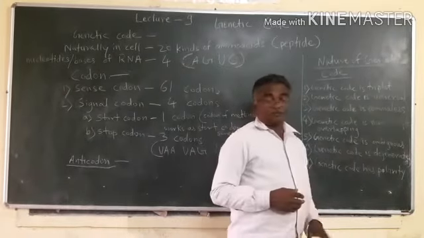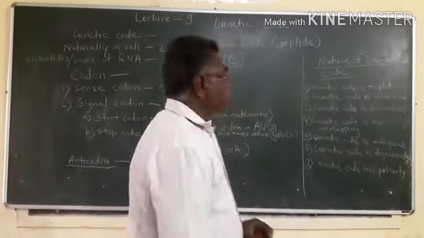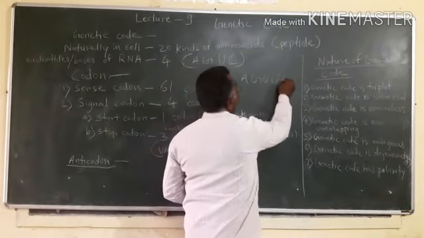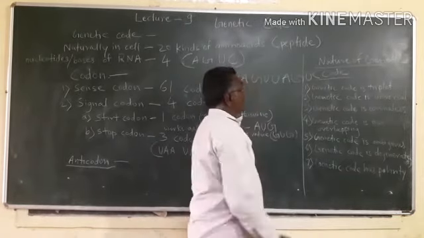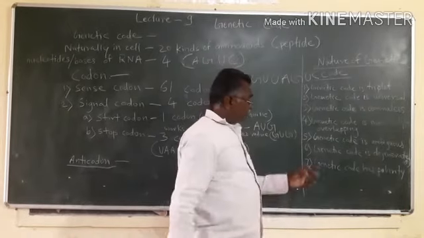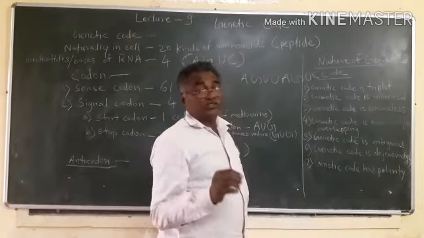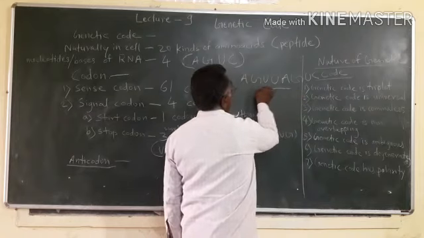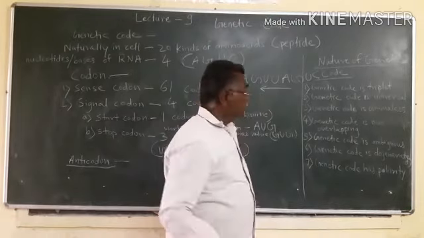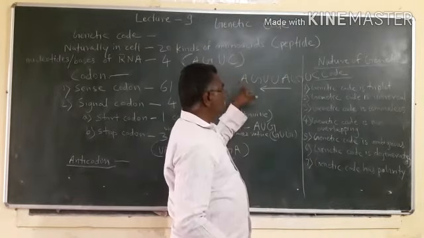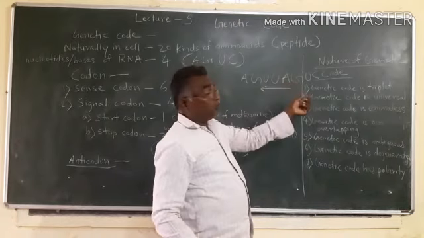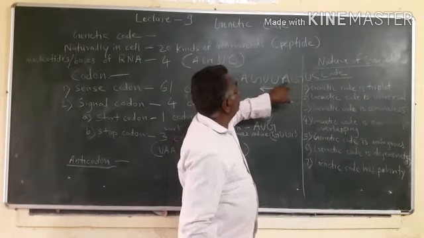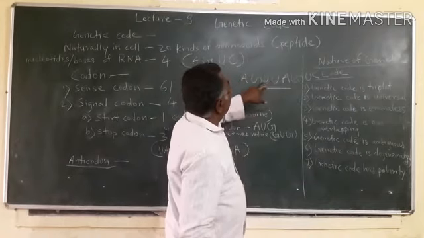Genetic code has polarity, meaning when the bases are arranged in the genetic code, A, G, U, C, A, G, U, in this way, the genetic code is always written and read in 5-3 direction, for example GAU, AUG.